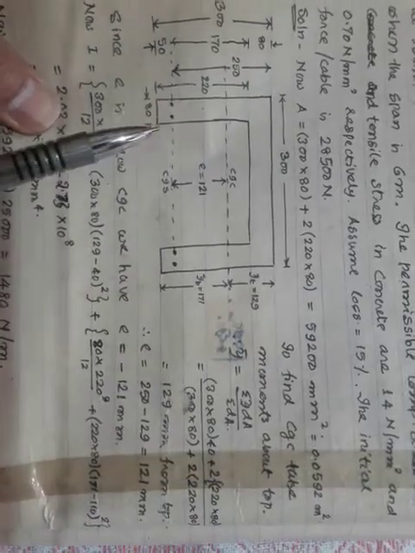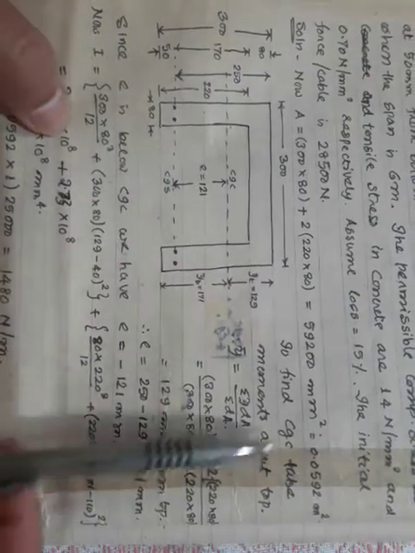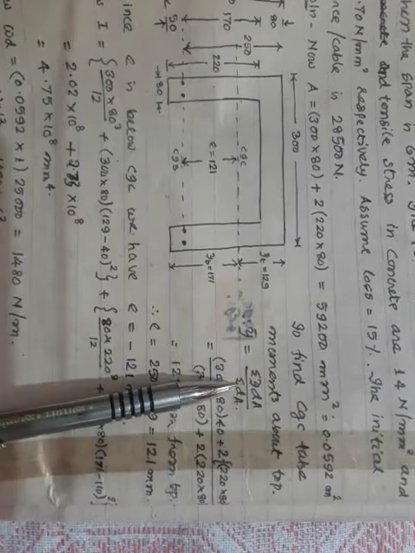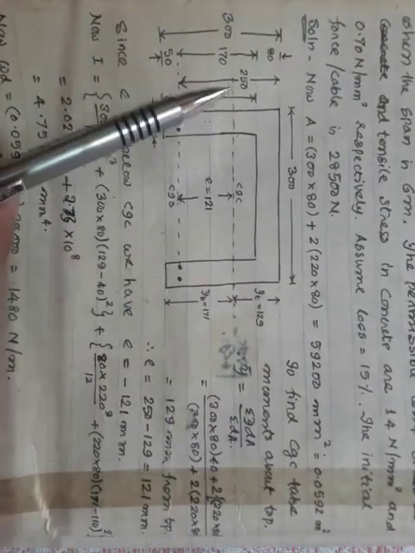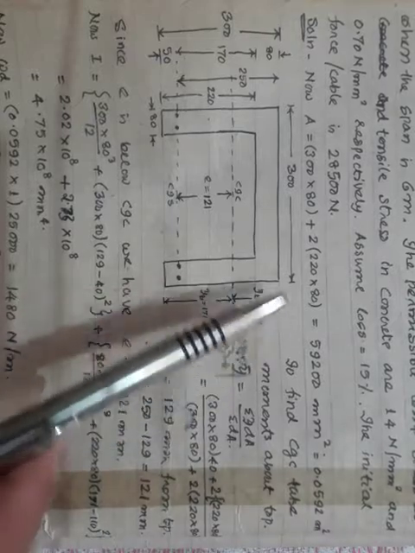Now to find out the CGC. I would like to know where my CGC lies, because it is not a symmetrical section, it's an unsymmetrical section. So I want to find out the CGC. So take the moments about the top. So y bar is equal to sigma y dA divided by sigma dA. By using this equation, you can easily find out where the CGC or y bar lies.